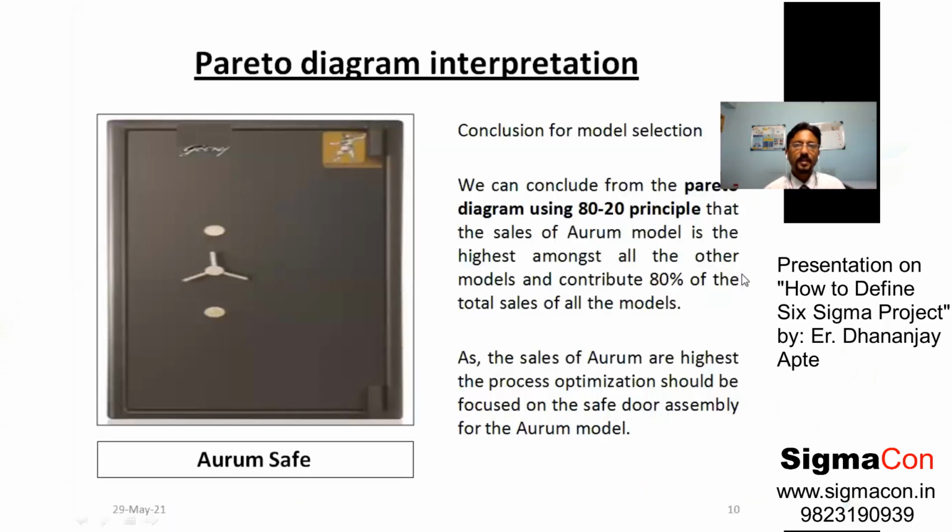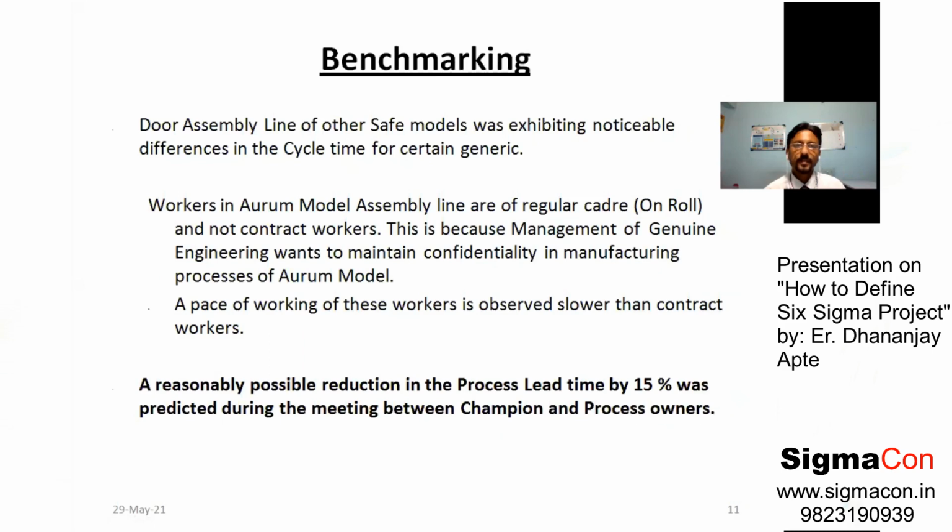Further to this, Pareto analysis considers the 80-20 principle. Now, the Auram model itself was accommodating 80% of the business of the entire company. So this is the 80-20 principle, and the Auram model was emphasized. Now, benchmarking is a really good technique. In benchmarking, it was observed that the speed of working of workers was slower than that of other contract workers.